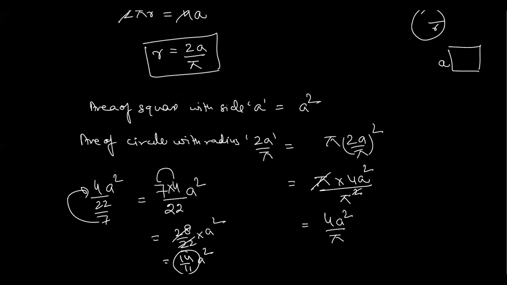So this value will be greater than 1, and here we have only A square, meaning the area of the square is only A square. But the area of the circle with radius 2A upon pi is going to be 14 upon 11 into A square, which has a value greater than 1. So when you multiply A square with a value greater than 1, it will of course be greater than this one. Got it? Or still having some doubt regarding this statement?